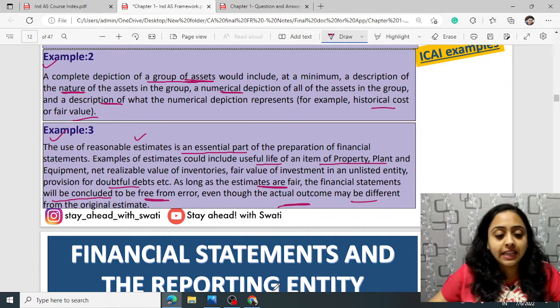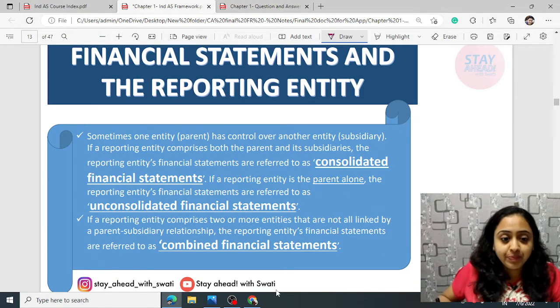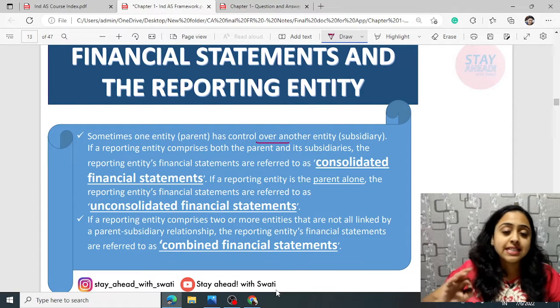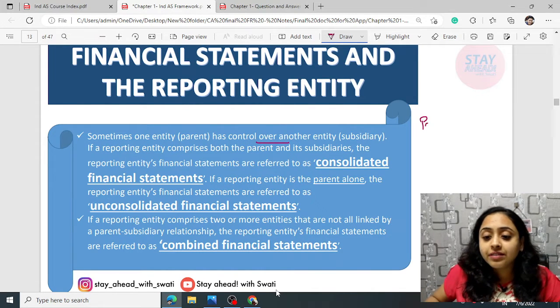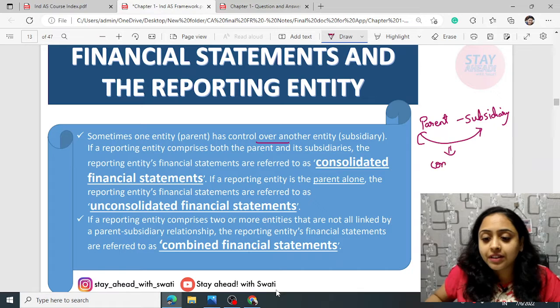Next, financial statements and the reporting entity. Sometimes one entity, the parent, has control over another. If there is a parent and subsidiary relationship, parent and child, then if you combine these financial statements, it is known as consolidated.